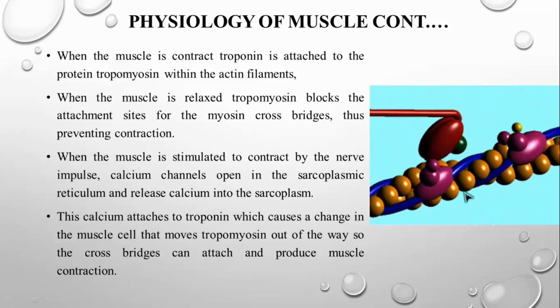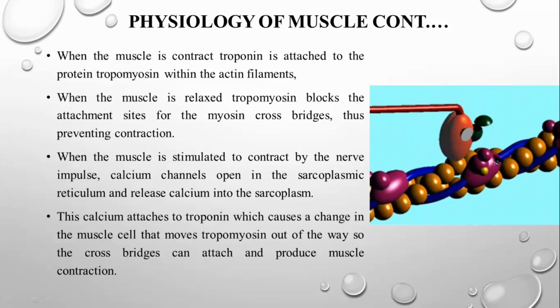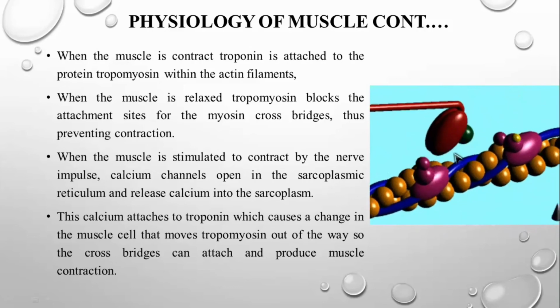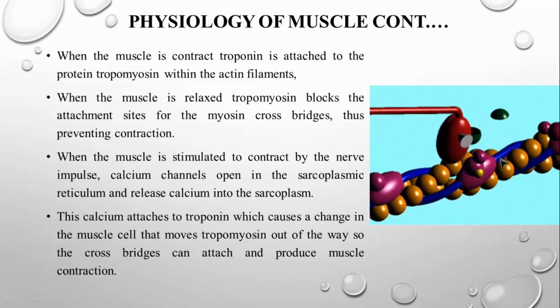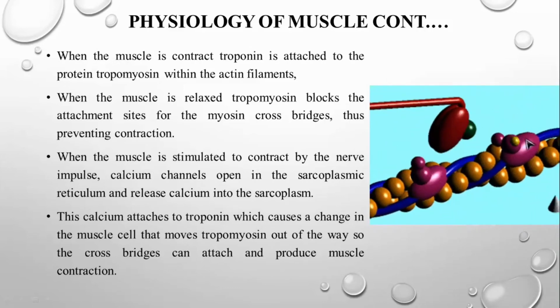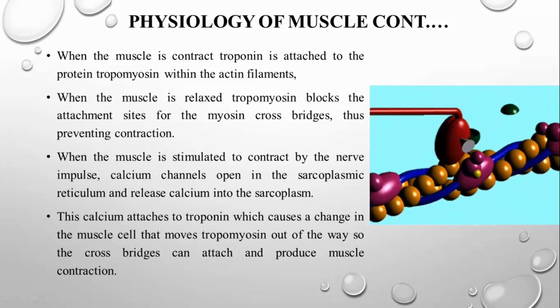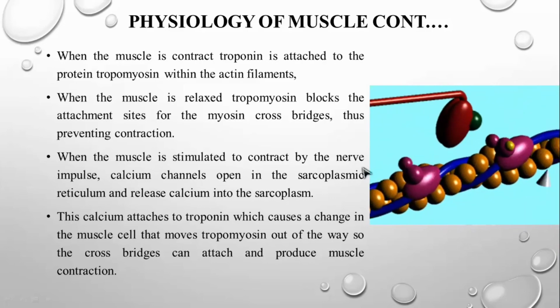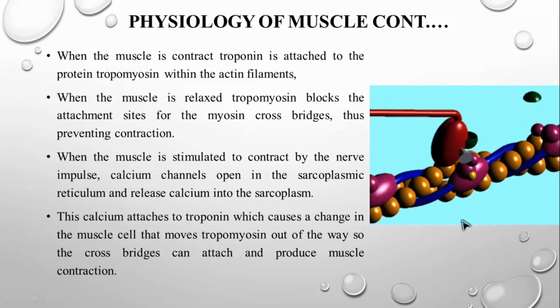Okay, this is going to be the actin filament, which has the binding receptors where the head of your myosin filament is going to bind with your actin filament and push the actin filament inwards. So this is where the contraction of the muscle takes place.